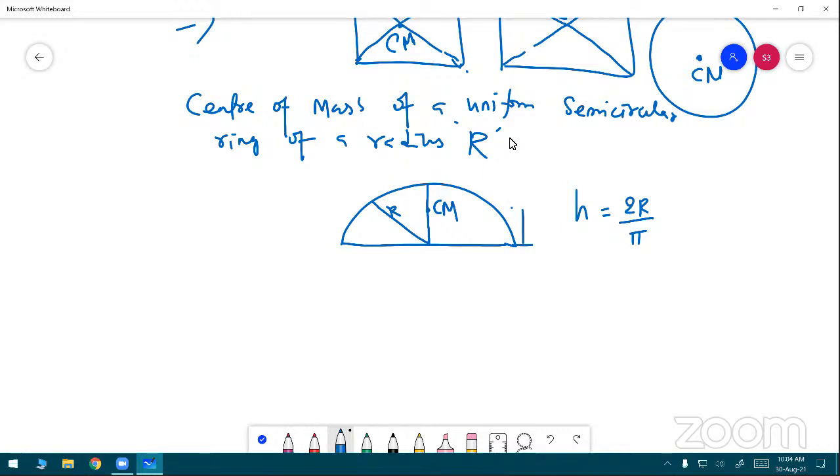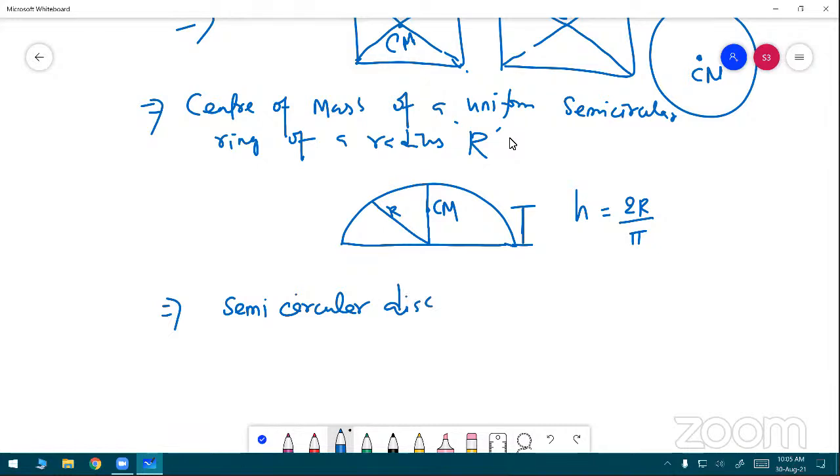And the second one: center of mass of a uniform semicircular disk. The radius is equal to r. I just want to take this semicircular disk.